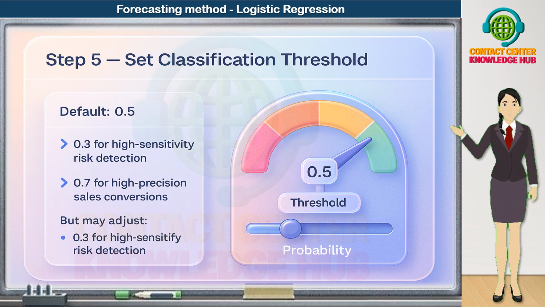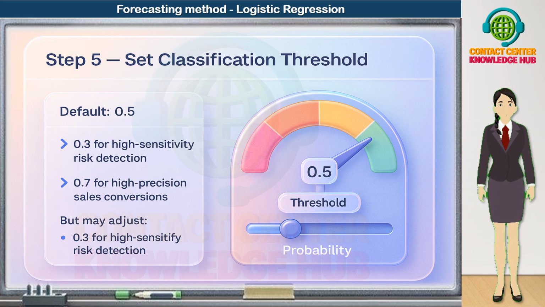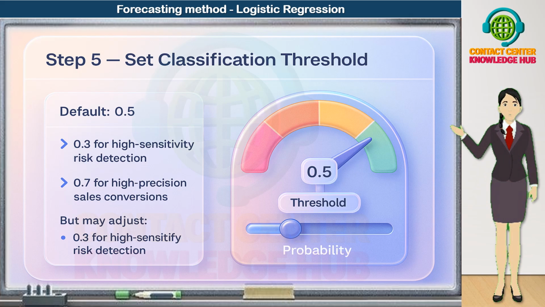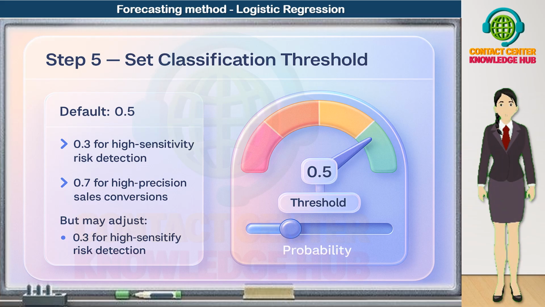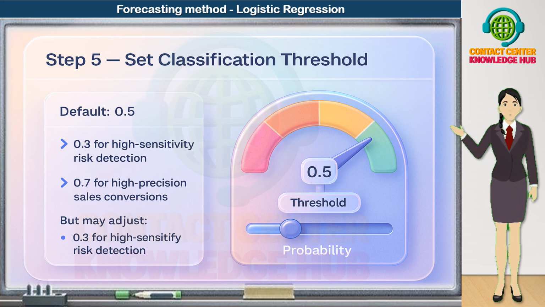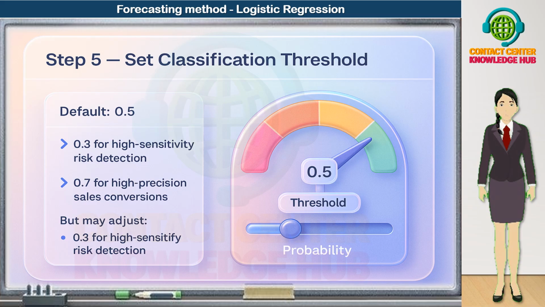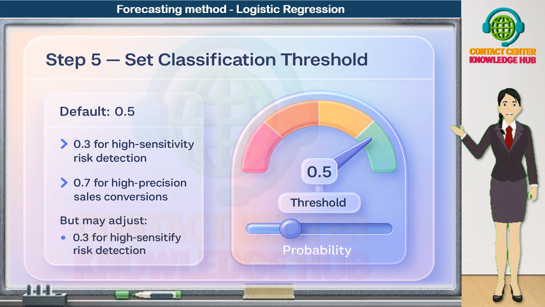To do that, we set a threshold on the probability. The default threshold is 0.5. If P is greater than or equal to 0.5, we classify as event equals yes. For example, customer will churn. If P is less than 0.5, we classify as event equals no. Customer will not churn.